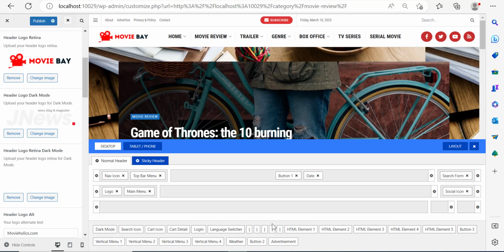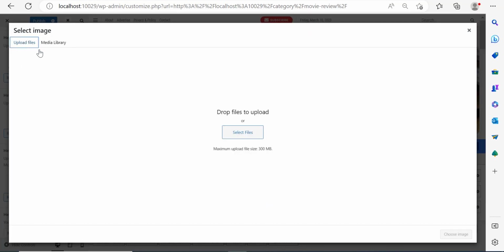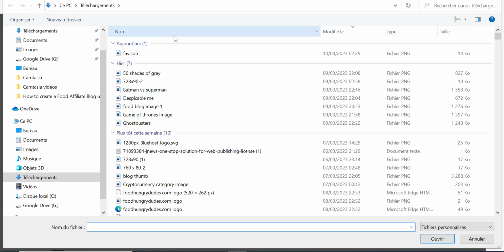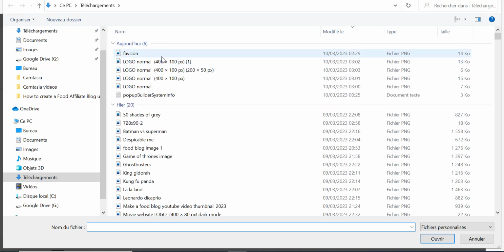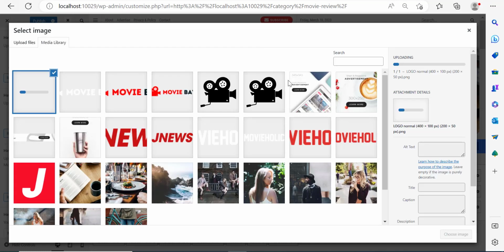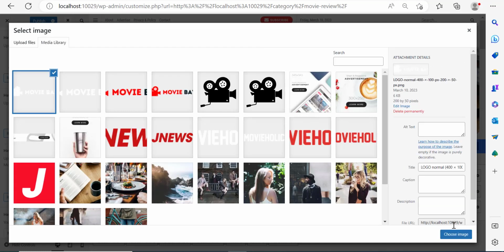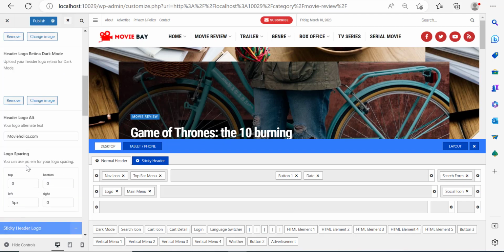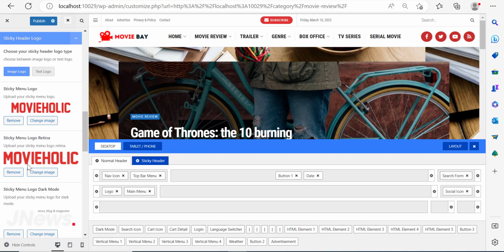So right now, let me go here. Let me click on this logo. I'm going to go to the upload files, select files. Let me go over here. I've just downloaded my logo, so it should be no problem. Let me click on it and select it. Okay, pretty cool. Choose, there you go. Now, we're not done yet because I'm going to have to still scroll down.